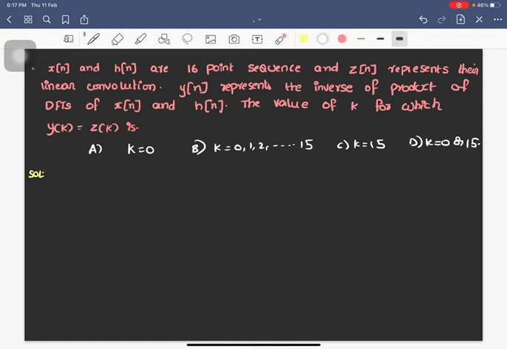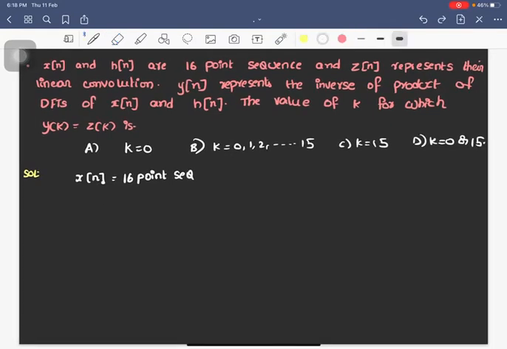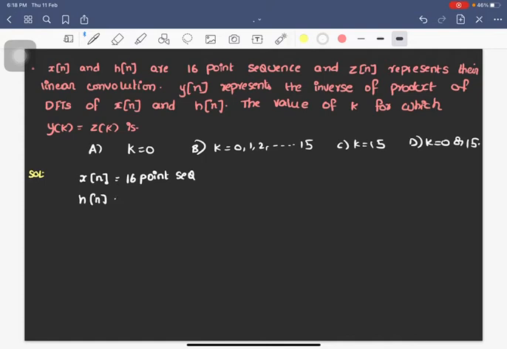Okay. So let me write down the statements given in the question. Therefore, x of n is a 16-point sequence. Similarly, h of n is also a 16-point sequence, and z of n represents the linear convolution of x of n linearly convolved with h of n. So how many samples for linear convolution? Okay, let me first define the terms, then let me go for that.